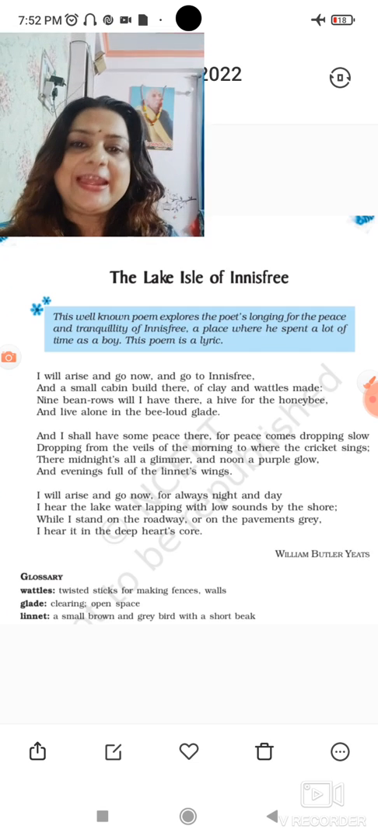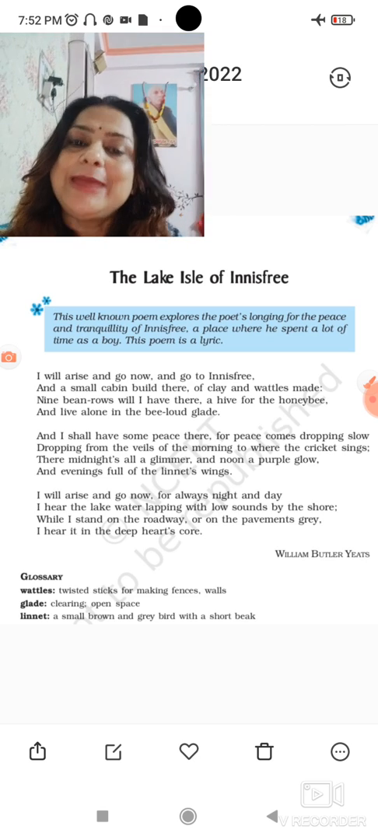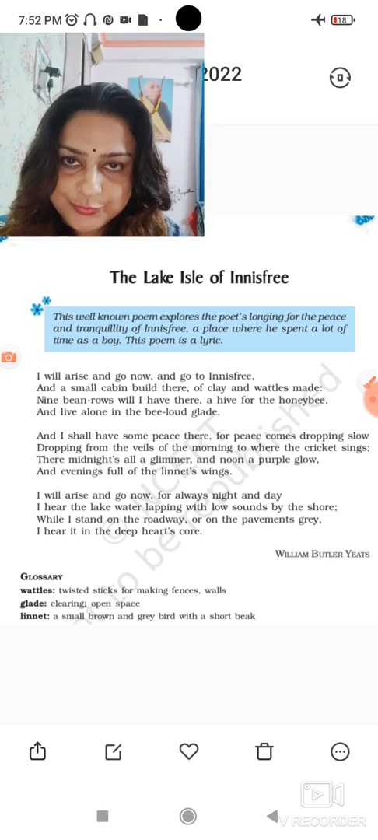Once again, I have brought a poem from the book Beehive, class 9, and the name of this poem is The Lake Isle of Innisfree.